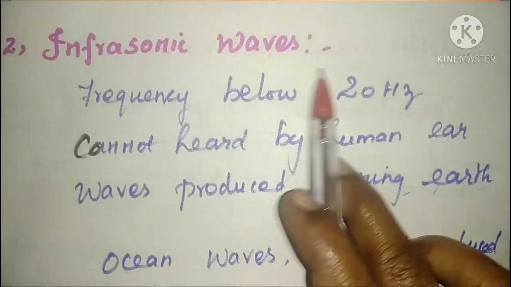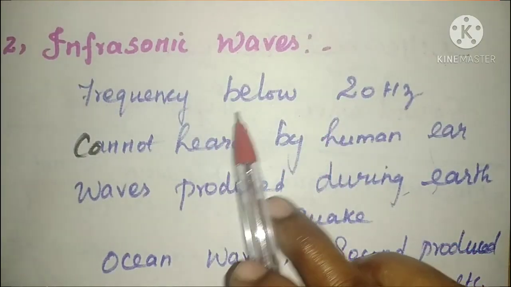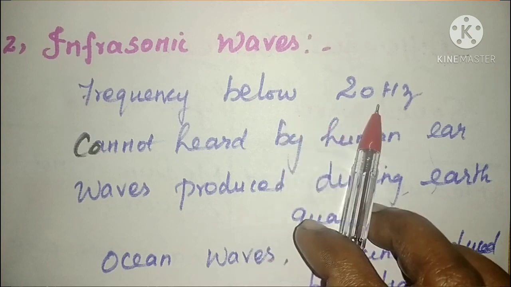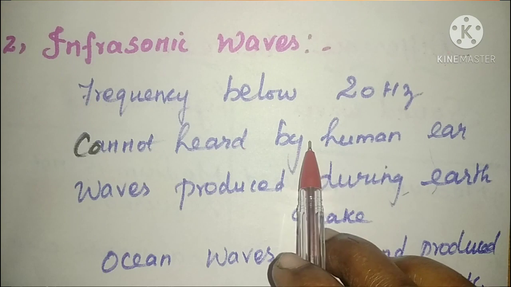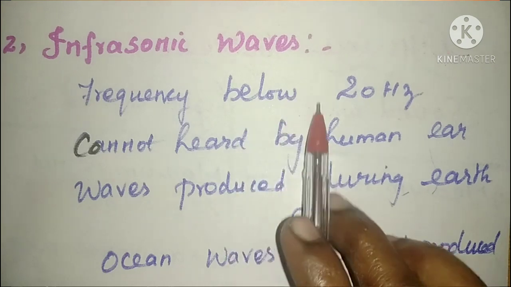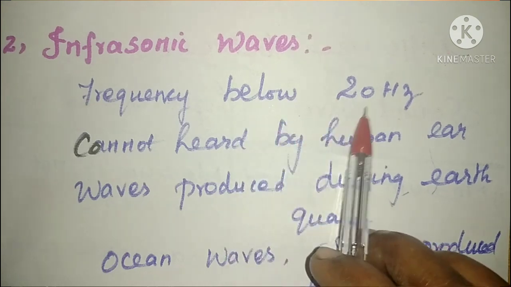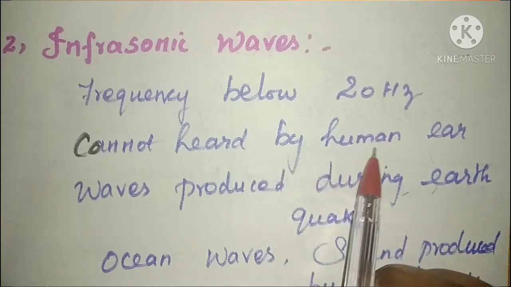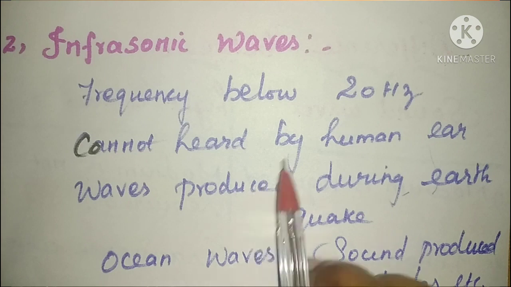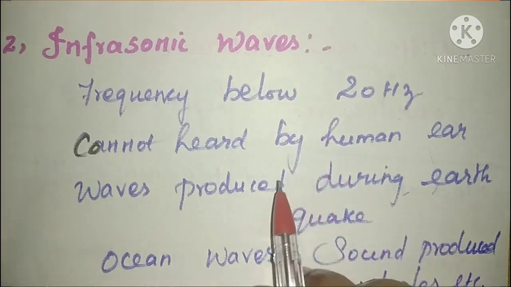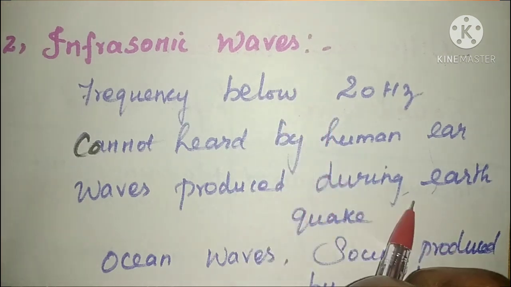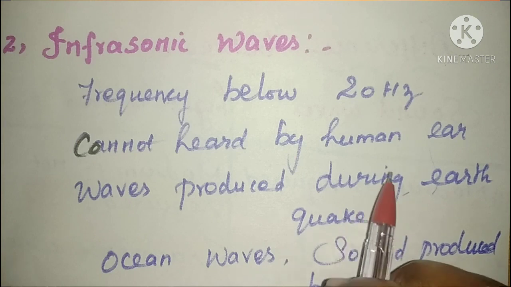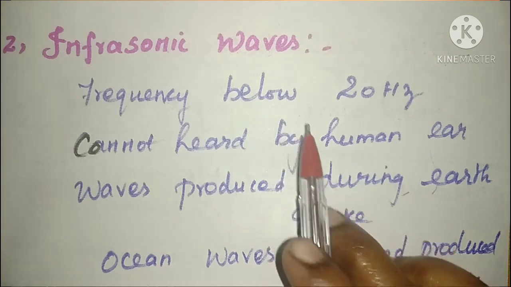So next one is infrasonic waves. For infrasonic waves, the range of frequency is below 20 hertz. We cannot hear infrasonic sound because the frequency is below 20 hertz, so it cannot be heard by the human ear. Infrasonic waves are produced during an earthquake. An earthquake will produce these infrasonic waves.